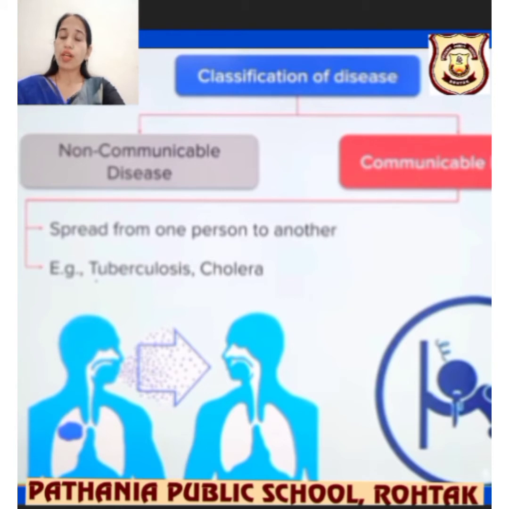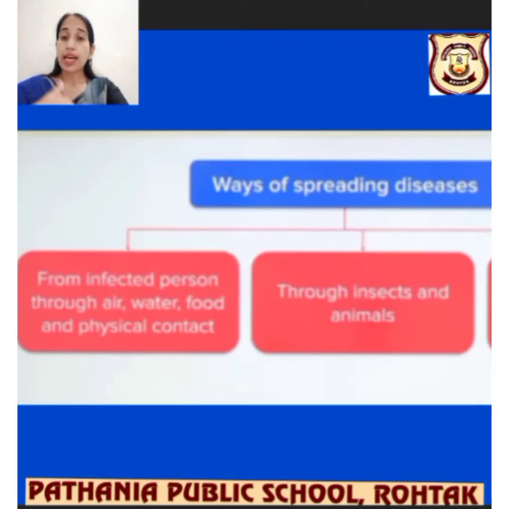As I told you, communicable diseases are spread from one person to another, like tuberculosis and cholera. Now we have seen the criteria of which bacteria, virus or pathogens affect us under which conditions. Now tuberculosis and cholera are put under a different criteria. When we take contaminated food and water, it's definitely not a communicable disease. We are taking unhealthy food and water, that's why we are affected. These get inside our mouth and infect our respiratory system and lungs also.